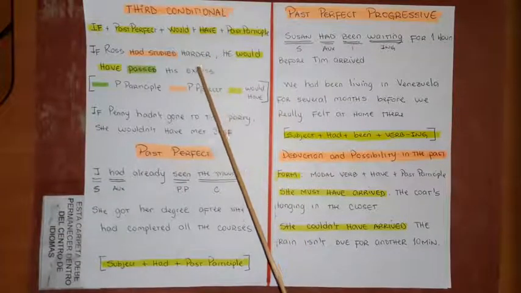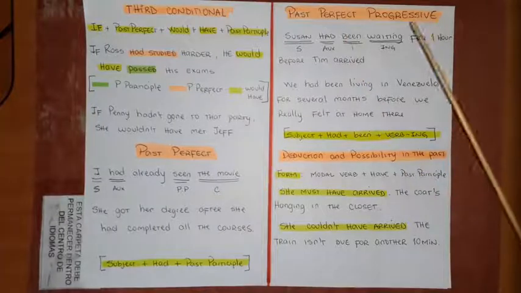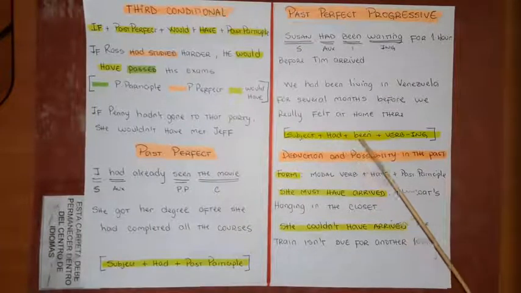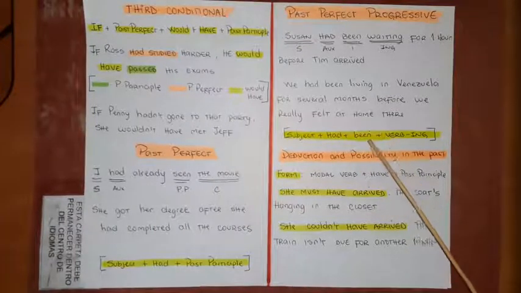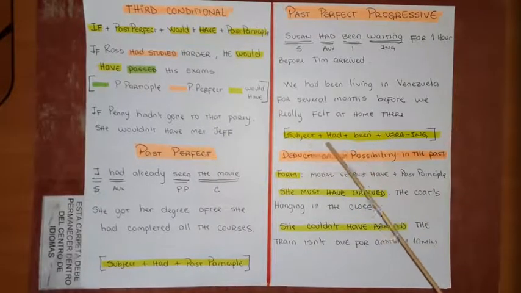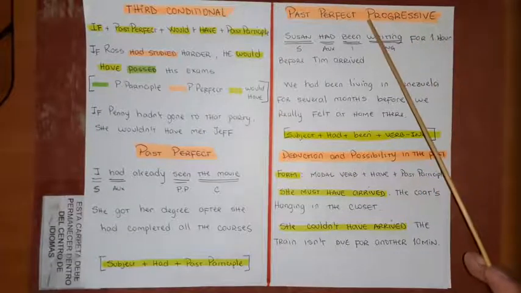comma, okay? And the last topic we're going to talk about today is past perfect progressive, okay? Here we have the structure: subject, had, okay? Past perfect, you only have to use had. In this case, you always have to use been, okay? Been va a ser como una constante que siempre debe estar. Subject had been, and obviously verb with adding ing because I'm talking in a progressive way.